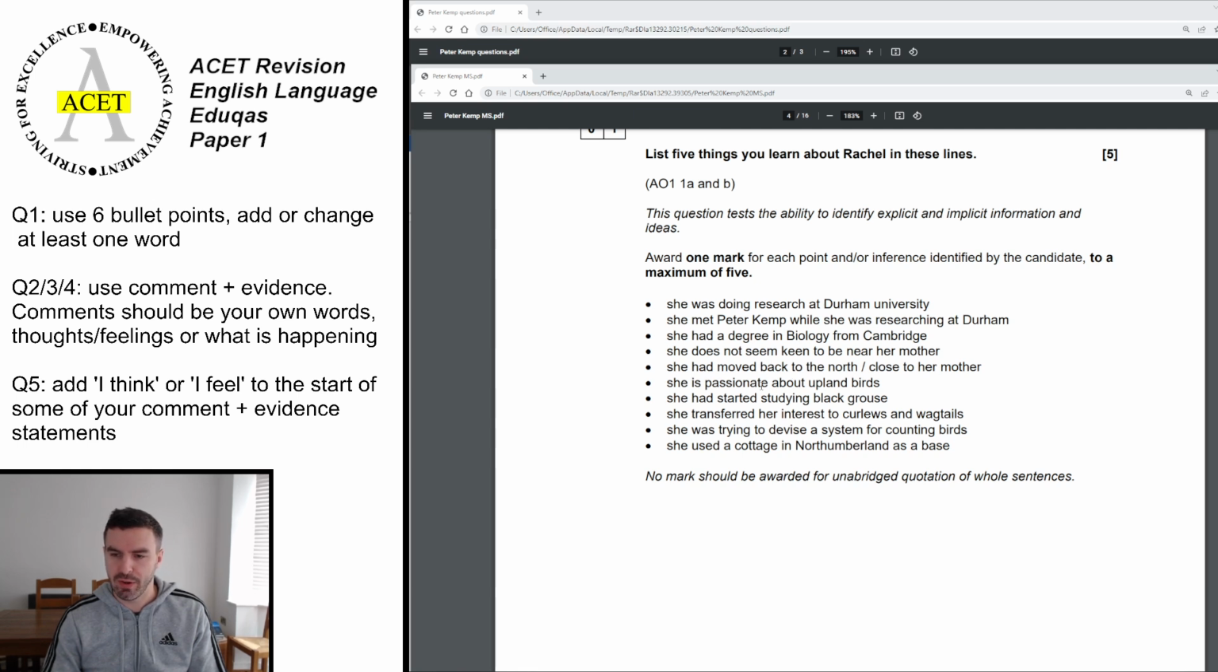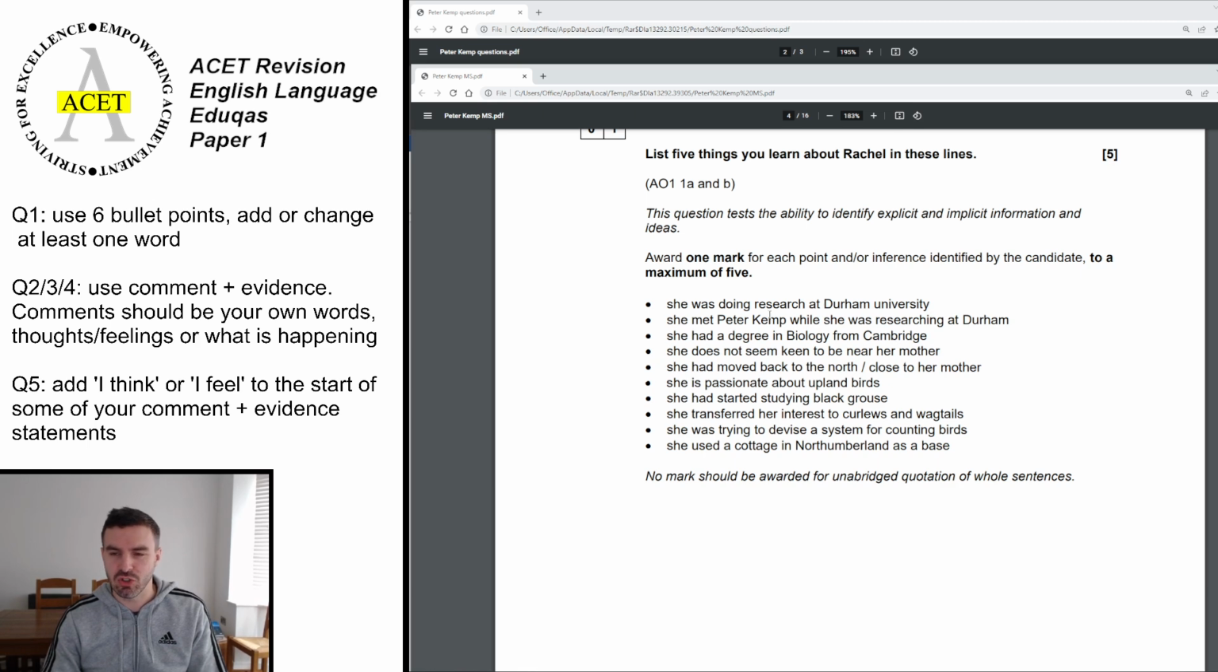She is passionate about upland birds. She had started by studying black grouse. She transferred her interest to curlews and wagtails, which are other types of birds. She was trying to devise a system for counting birds, and she uses a cottage in Northumberland as a base for her studies and her research. Okay, so up to 5 marks for the 5-mark question there.